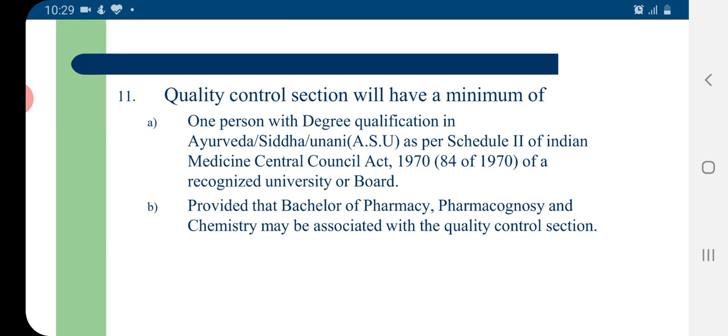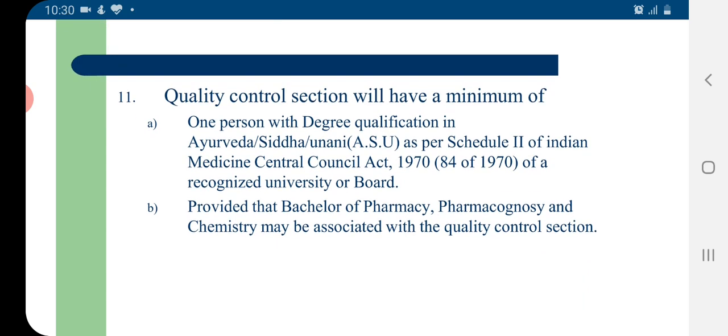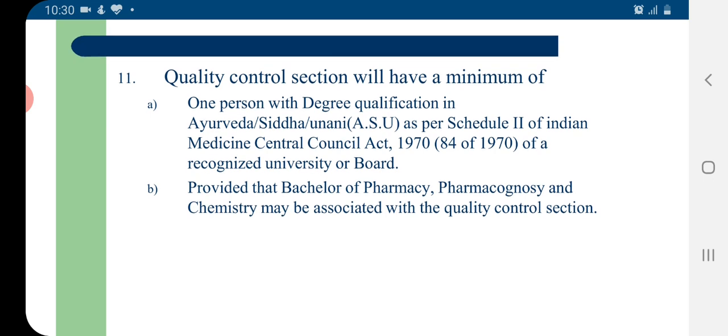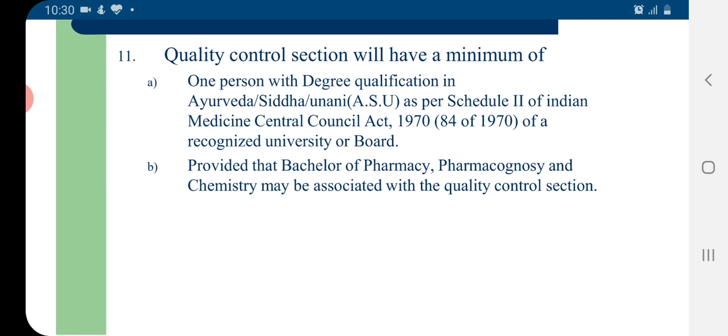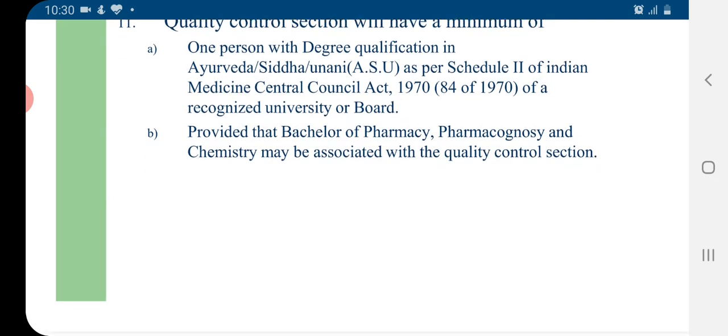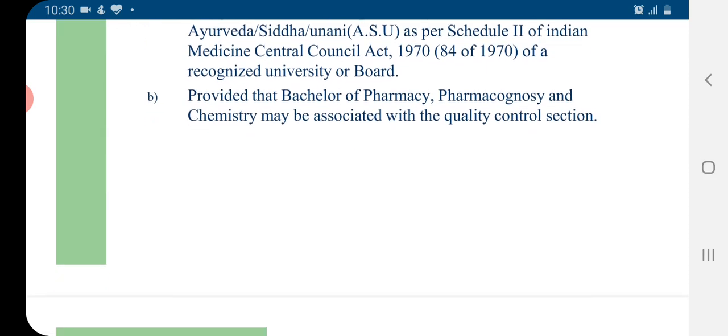The quality control section of the Ayurveda, Siddha, and Unani medicine factory will have a minimum of one person with degree qualification in Ayurveda, Siddha, or Unani as per the requirements of Schedule 2 of the Indian Medicine Central Council Act 1970 of a recognized university or a board. Bachelor of Pharmacy, Pharmacognosy, and Chemistry graduates may be associated with the quality control section for different purposes.